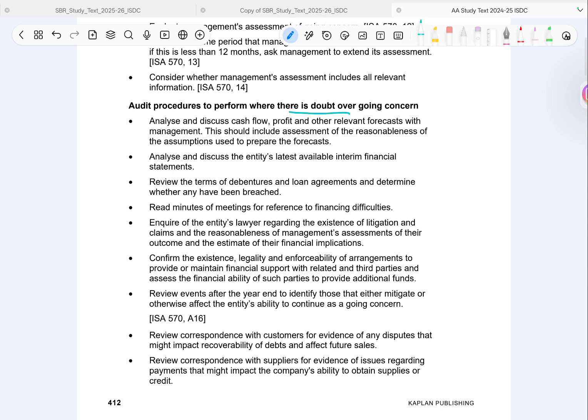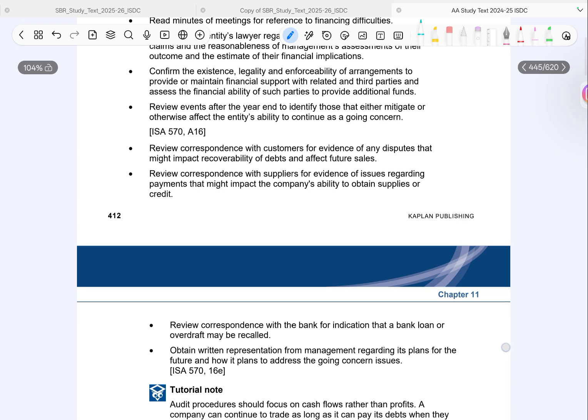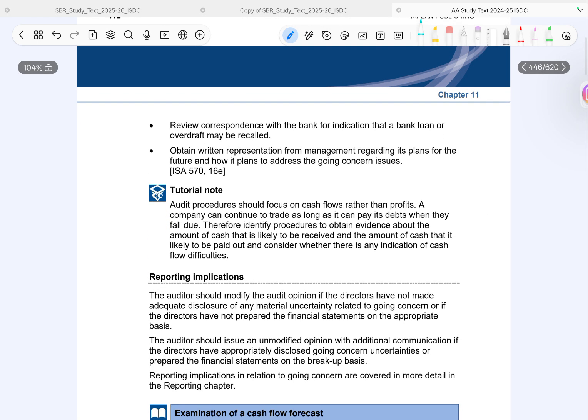Can they actually pay? Look at subsequent events. Do they improve or worsen the situation? Check customer communication, any disputes, risk of not getting paid, and check supplier communication, any payment issues or supply disruptions. Review bank correspondence to check if loans or overdrafts might be withdrawn or recalled, and obtain a written representation from management, basically confirming their future plans and how they deal with going concern issues.